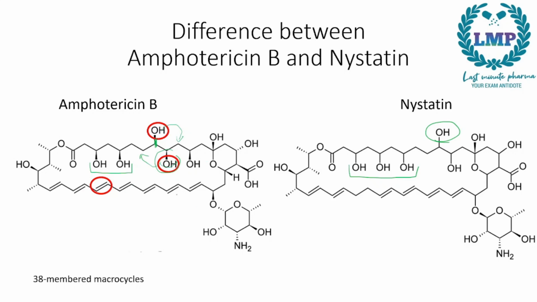Next we have the double bonds. So this has 7 continuous double bonds. In here we have 2 plus 4. So there is a gap in the middle, and then 2 double bonds, 4 double bonds. So this is the difference between Amphotericin B and Nystatin. To see the similarities, they are both 38 membered macrocycles. They both belong to the family of polyenes.